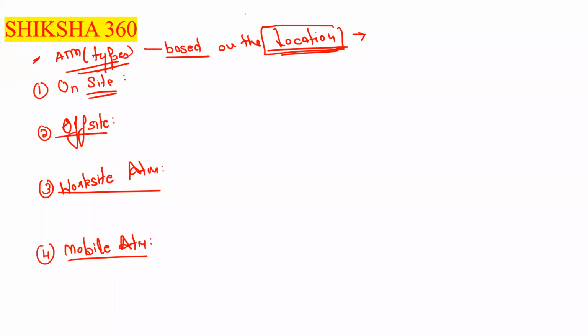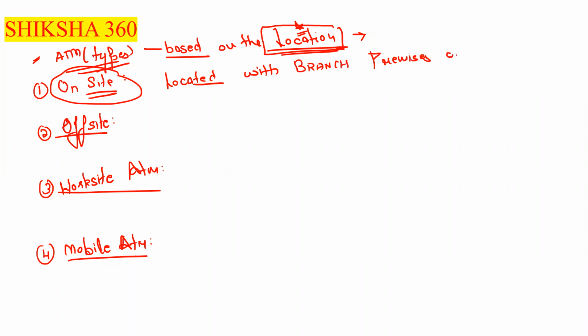Please remember this point: based on their location. On-site ATM. What is the meaning of on-site ATM? Those that are located within the branch premises, or very near to the branch, are considered to be on-site ATMs.